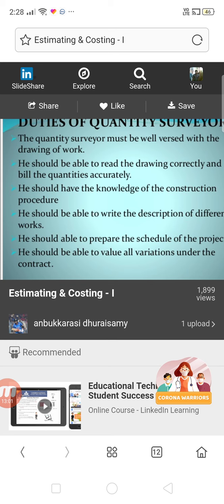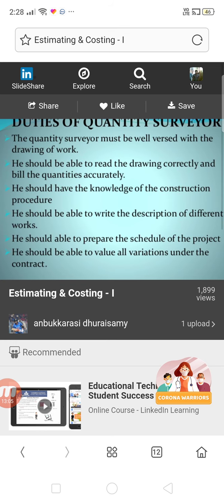And the fourth one is he should be able to write the description of different works. Descriptions like the first one is earthwork, second one is damp proof course, third one is flooring works or structure works or substructure works. So based on that, what is the quantity, what is the nature of the work, what is the mode of the work, or what plant and machineries you are using for the excavation work, all those things you need to give a brief description.